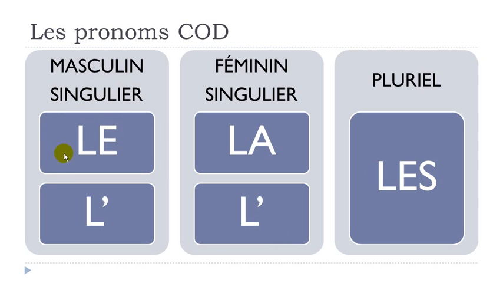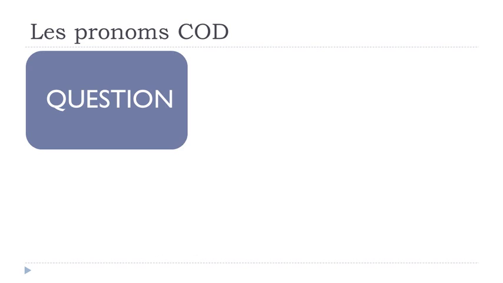So let's repeat them one more time. For the masculine singular form it's le, for the feminine singular form it's la. If they are followed by vowels, then you take the e and the a away, and you get this l. And for the plural form it's les. All right, so let's see that in action now.